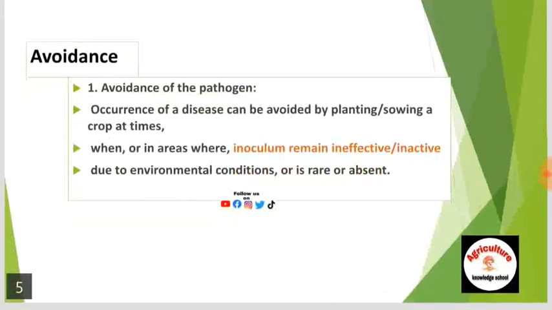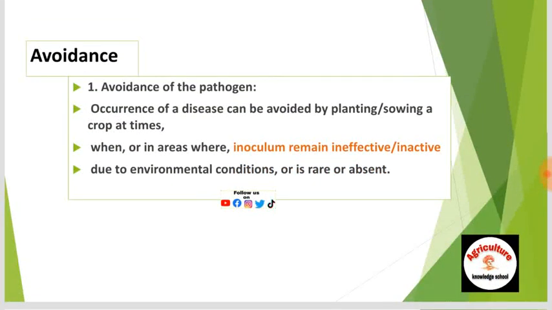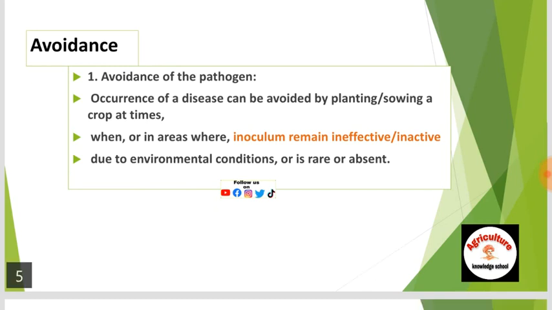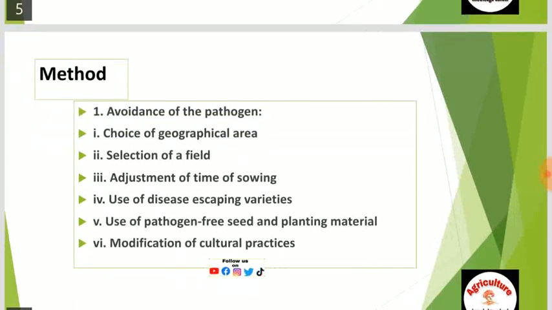What is avoidance? Avoidance of the pathogen means the occurrence of a disease can be avoided by planting or sowing a crop at times when, or in areas where, inoculum remains ineffective or inactive due to environmental conditions, or is rare or absent. What is the method of avoidance?